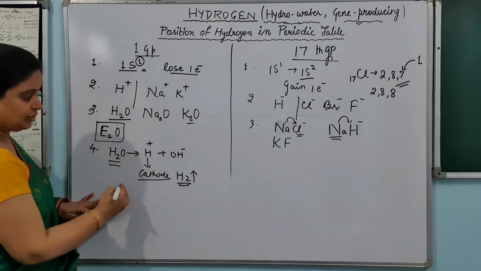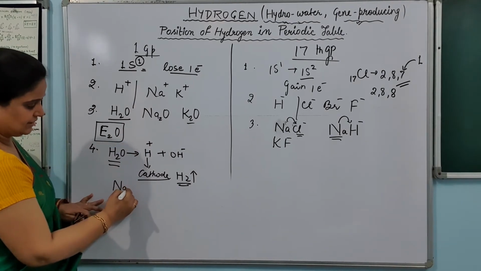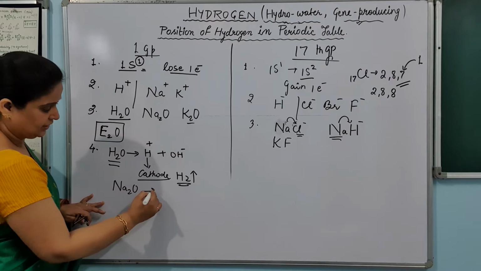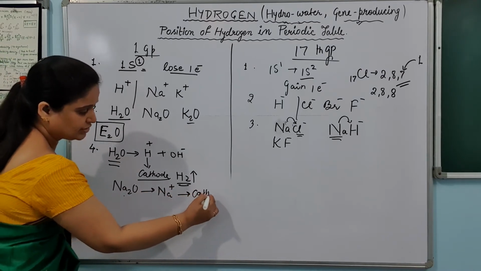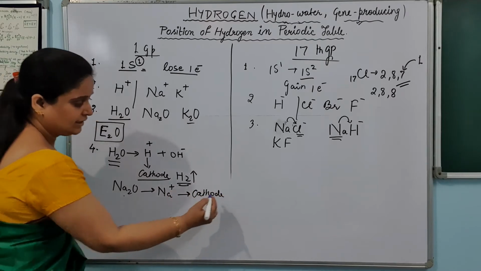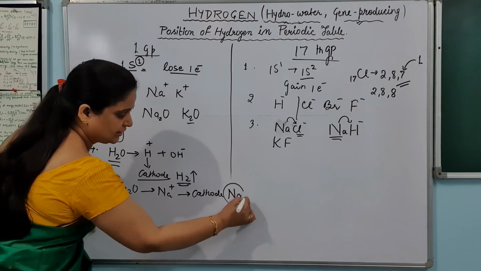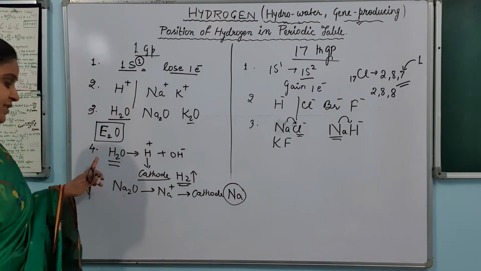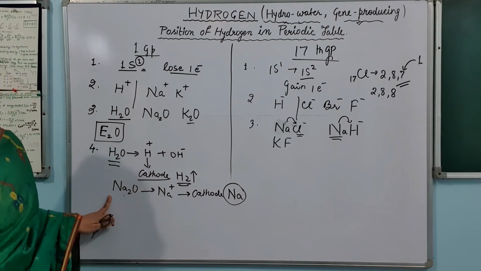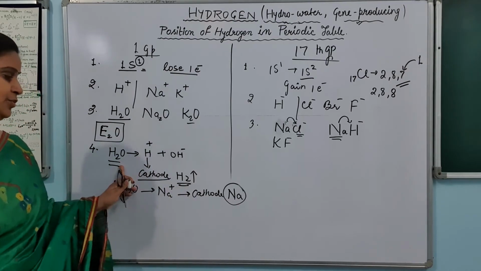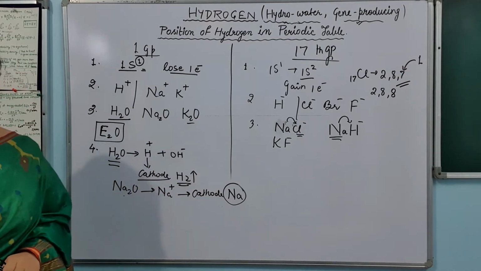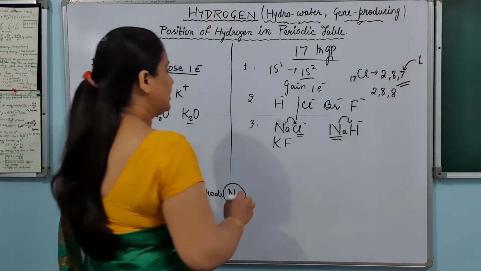Just like if you are electrolyzing Na2O, this Na plus will go to the cathode because it is also positive, and then it will be obtained at the cathode. So just like first group elements on electrolysis are obtained at the cathode, this hydrogen we are obtaining at the cathode also.